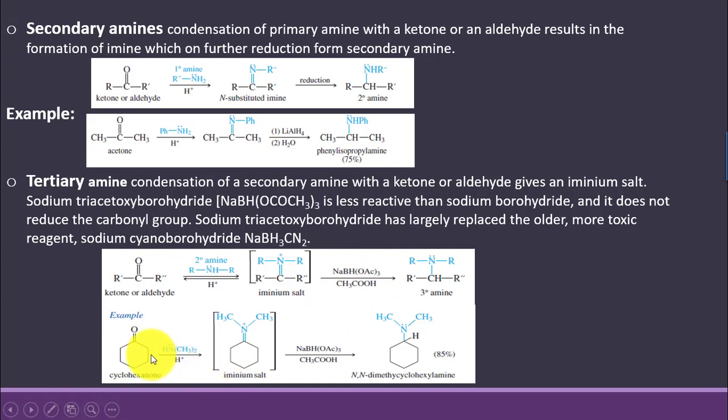Another example is given in which cyclohexanone on reaction with a secondary amine leads to the formation of iminium salt, and this iminium salt on further reduction with sodium triacetoxyborohydride leads to the formation of N,N-dimethylcyclohexylamine.